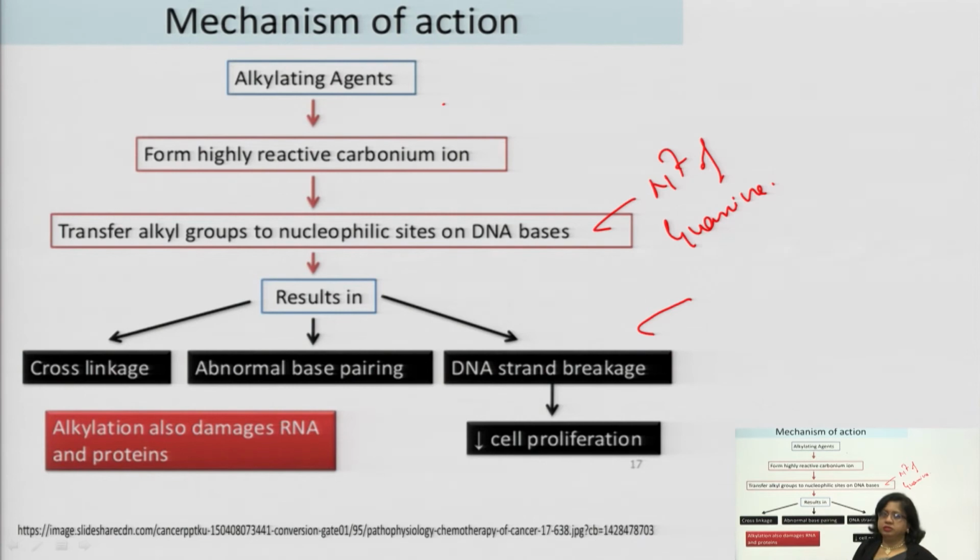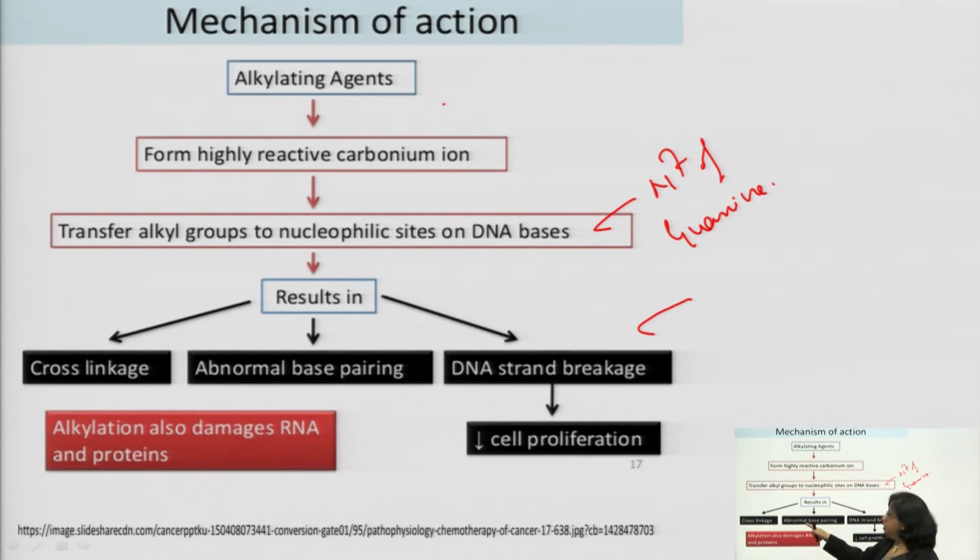What will happen? First, the alkylating agent generates a carbonium ion, which is very highly reactive. It transfers an alkyl group to a nucleophilic site of DNA. So, what will be the result? The result is either cross-linking, if it is a bifunctional alkylating agent, and I will show how it cross-links.